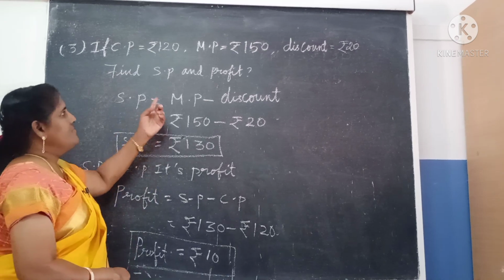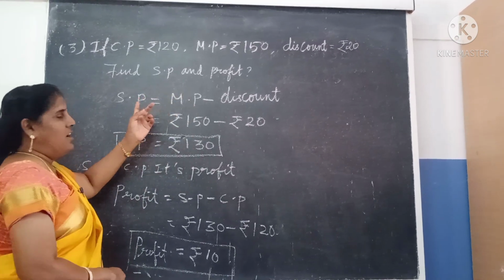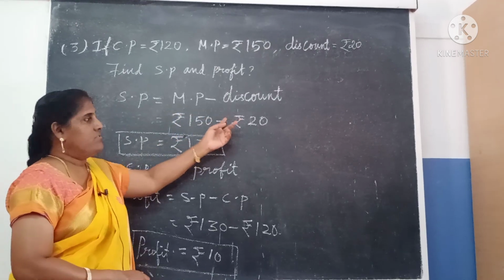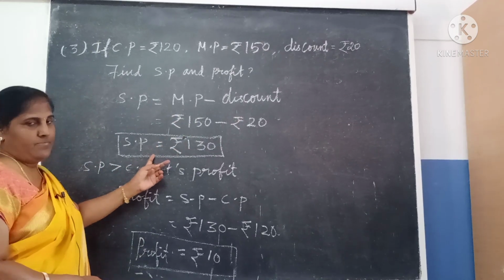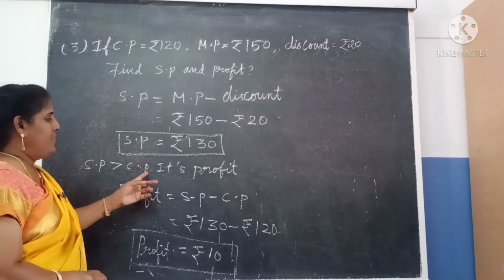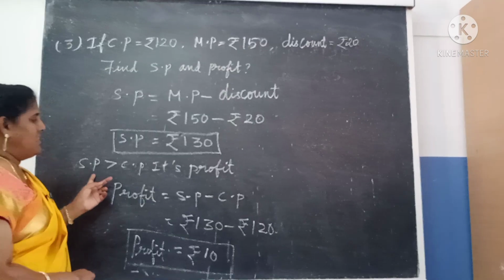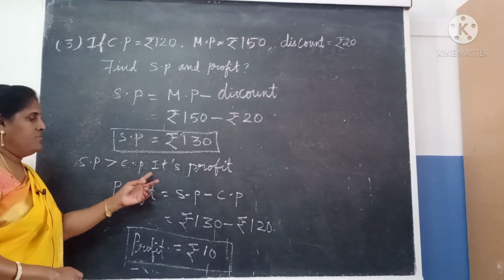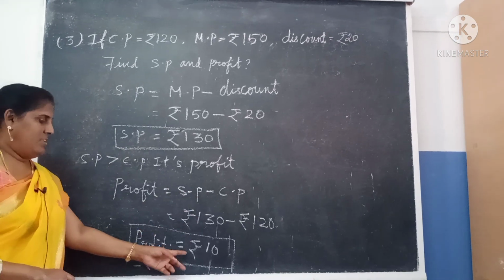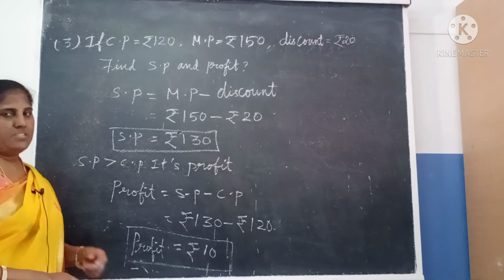See children, in this sum we were asked for SP and profit. Already we know the formula for SP: SP equal to MP minus discount. So first you find out the SP. Then after that you compare CP and SP. Here SP is greater than CP, so that is profit. As usual the same formula, profit equal to SP minus CP. Then find the answer, profit equal to 10 rupees.